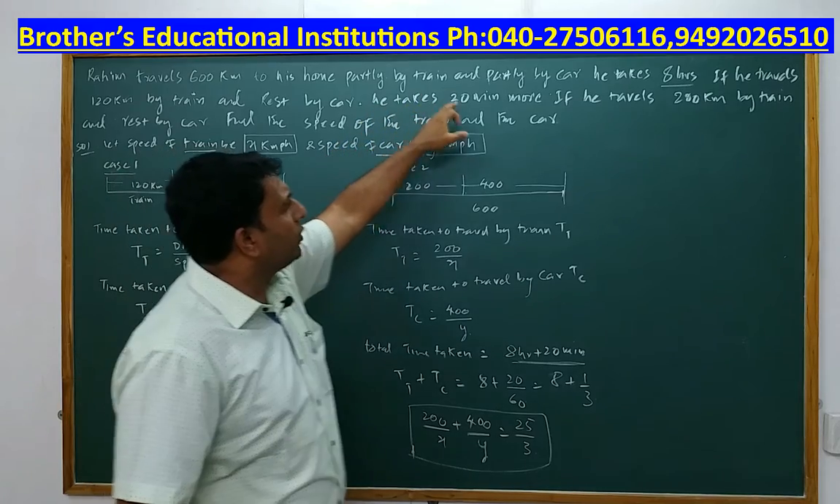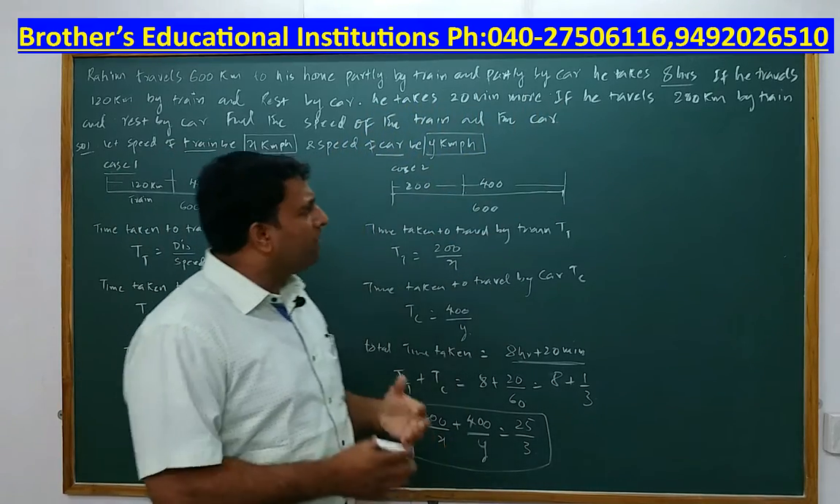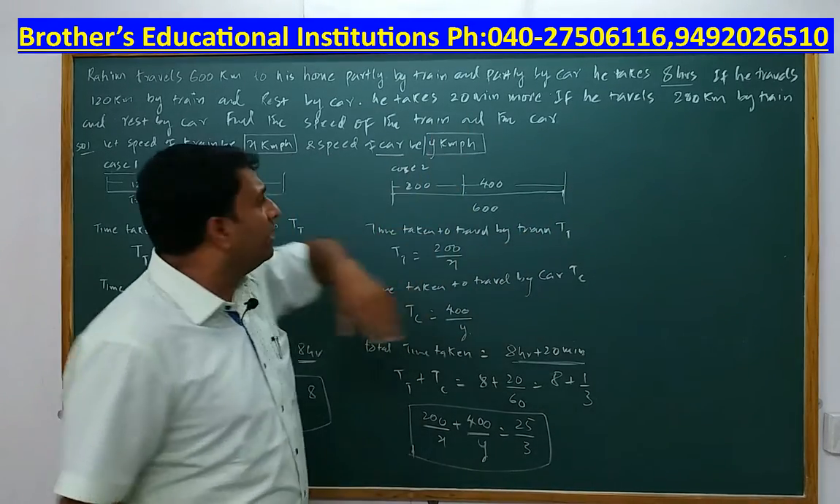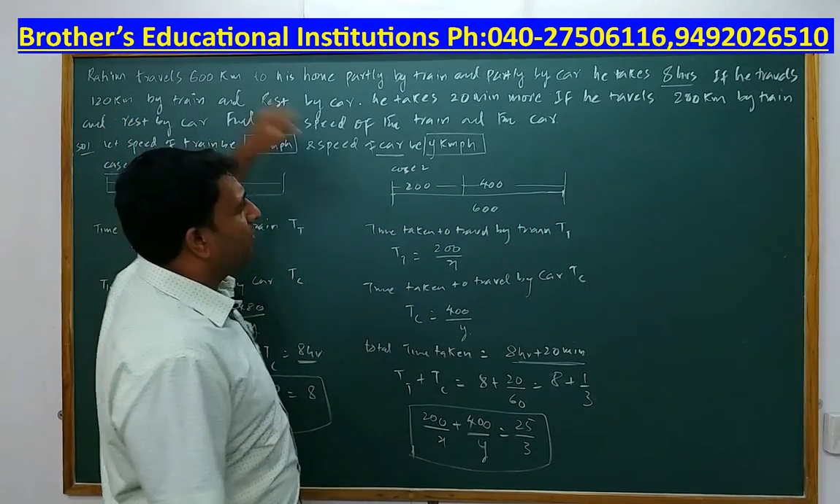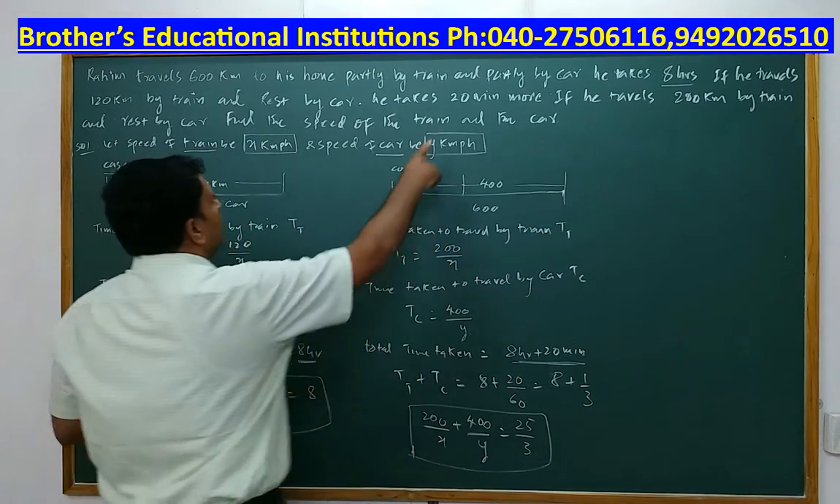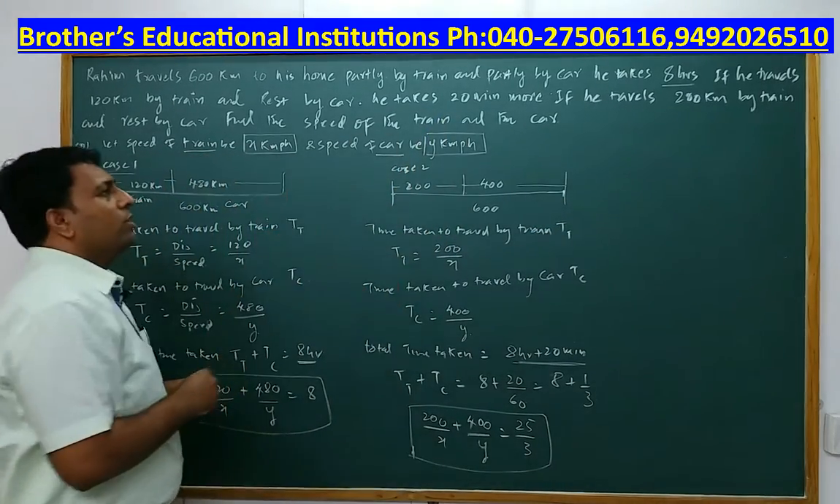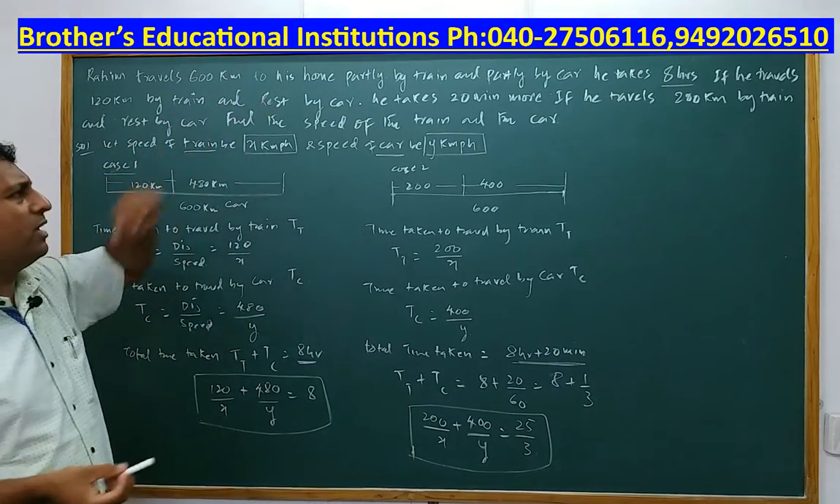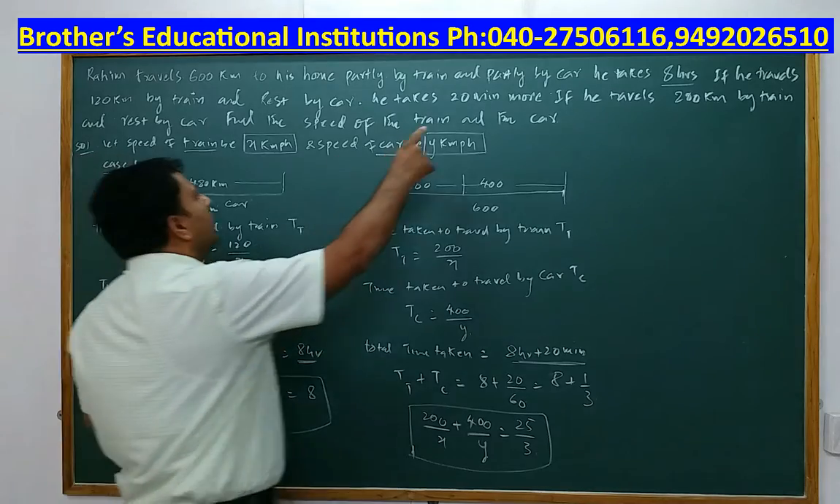He takes 20 minutes more if he travels 200 kilometers by train. Means instead of 120, if he travels 200 kilometers by train, he will take 20 minutes more. So 200 kilometers by train and the rest by car. Rest means again how much? 400 kilometers by car. He takes 20 minutes more.